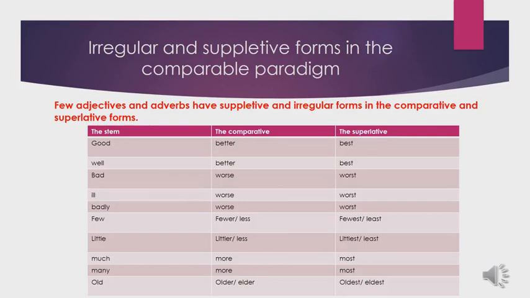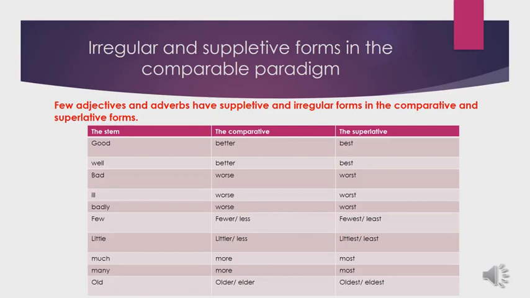We cannot say weller or wellest, the comparative and the superlative forms of well, because for this adverb, we have better in the comparative form and best in the superlative form, two suppletive forms because they are totally different from the stem well.